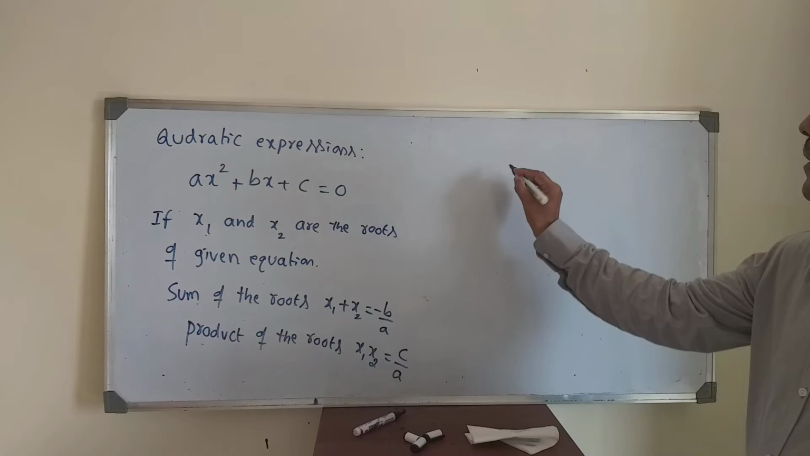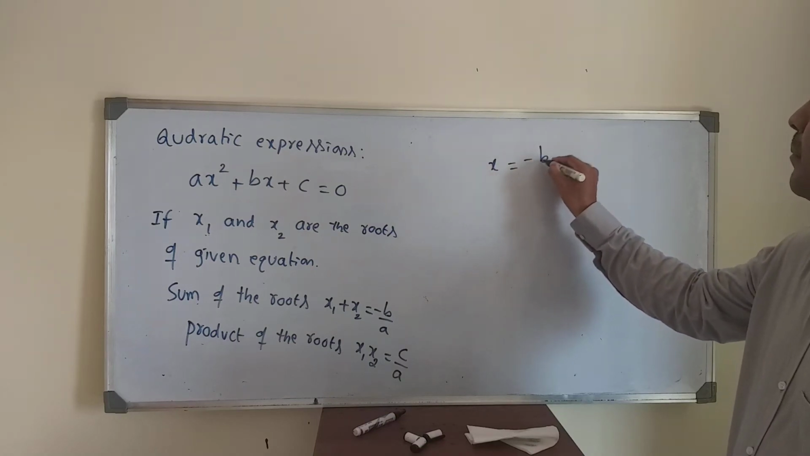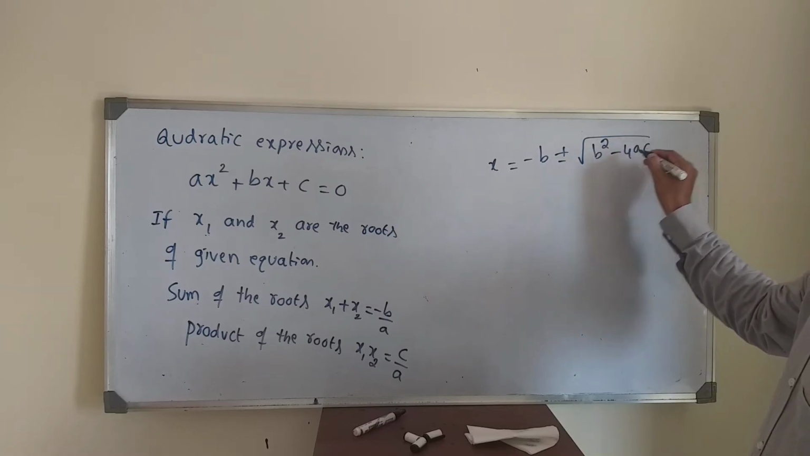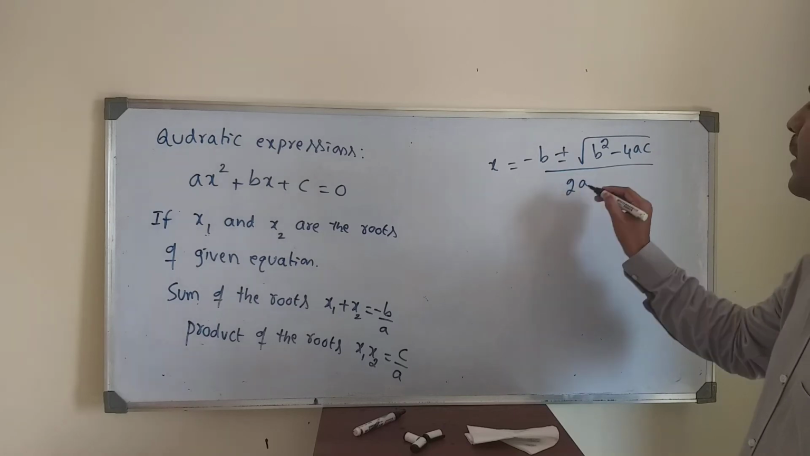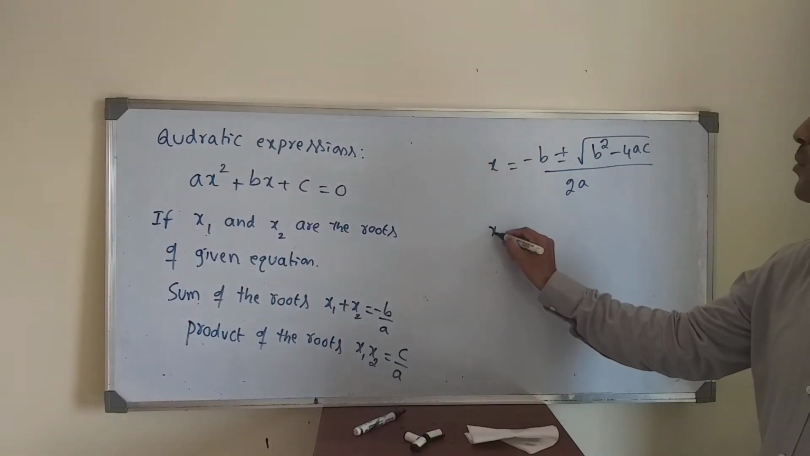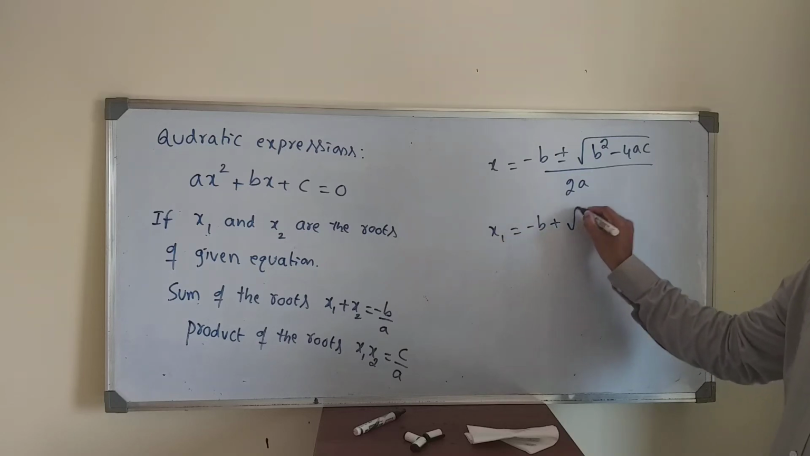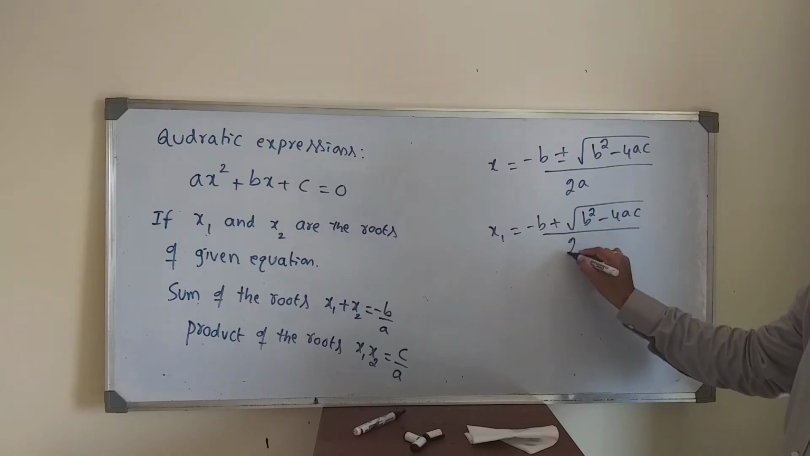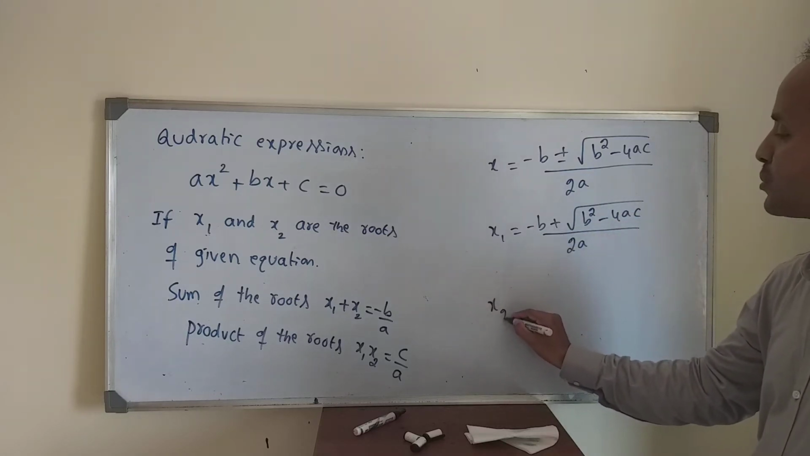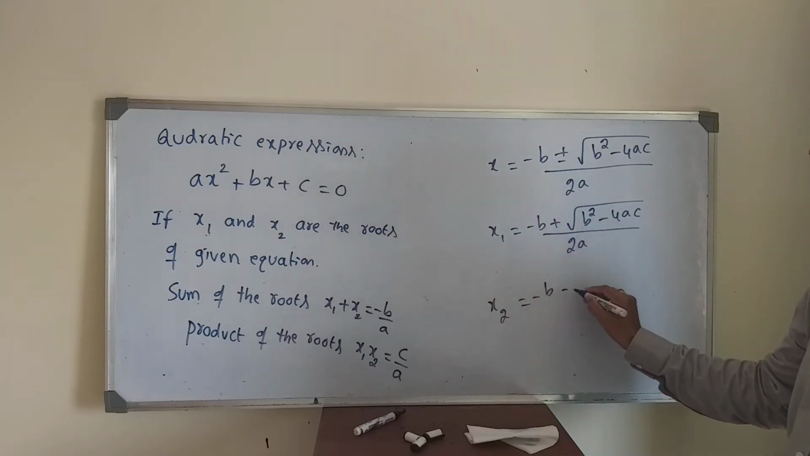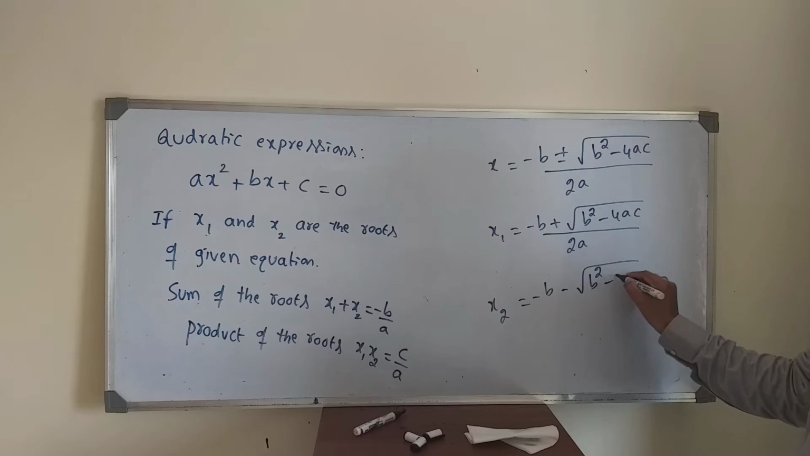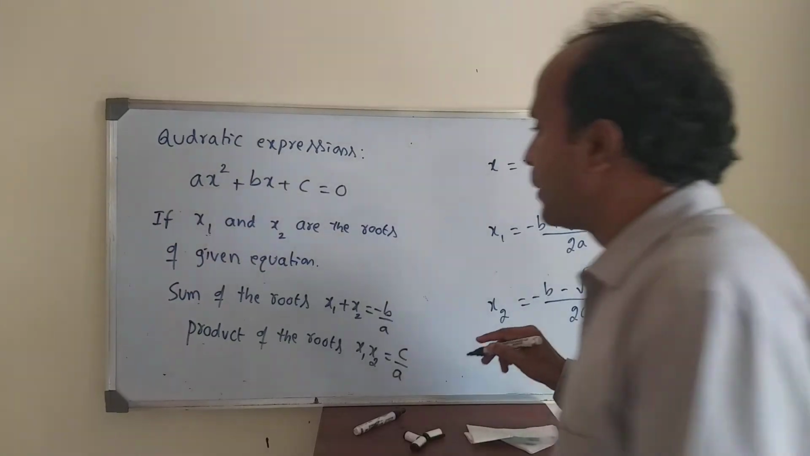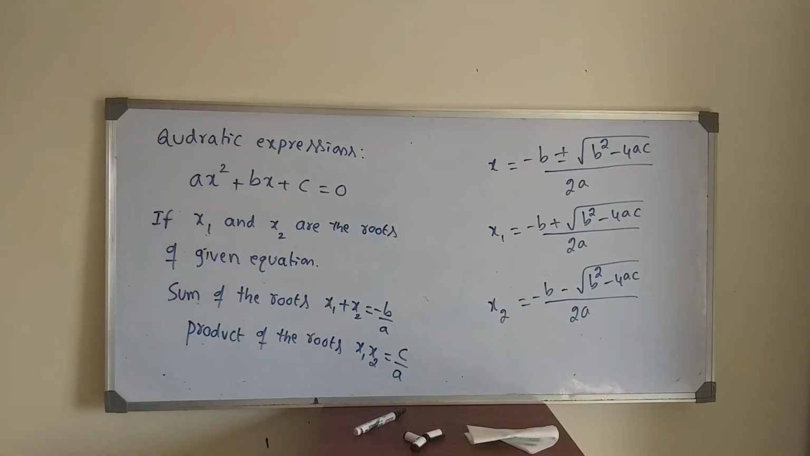Means here you will get x is equal to, the formula you studied, minus b plus or minus root of b square minus 4ac by 2a. x1, x2 roots means x1 is equal to minus b plus root of b square minus 4ac by 2a. x2 is equal to minus b minus root of b square minus 4ac by 2a. Just see here. You might have studied once. See step by step. We'll see once again.